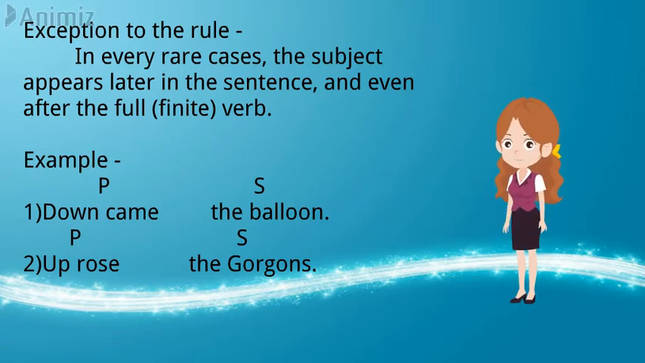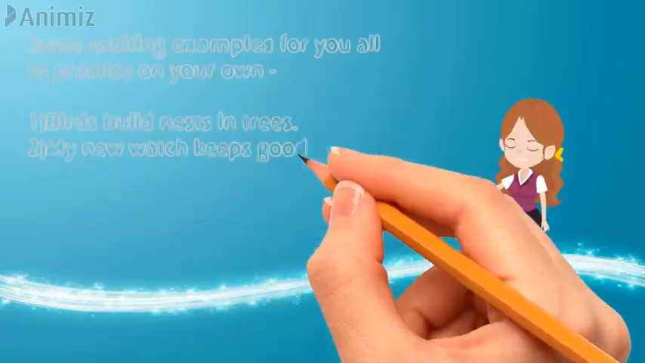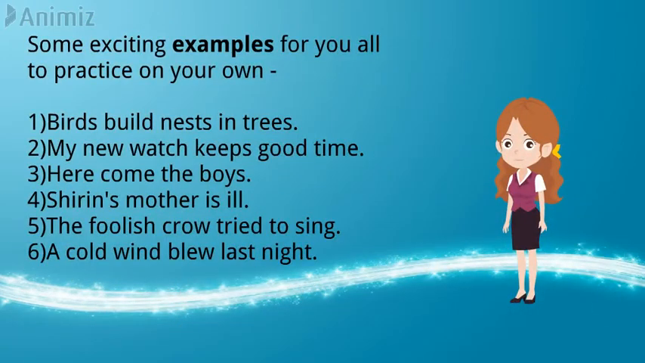Up rose the Gorgons. Here, up rose is the predicate which is in front of the sentence. The Gorgons is the subject which is at the last of the sentence. So here we finish up this small topic. I hope you all would have understood the topic very nicely.